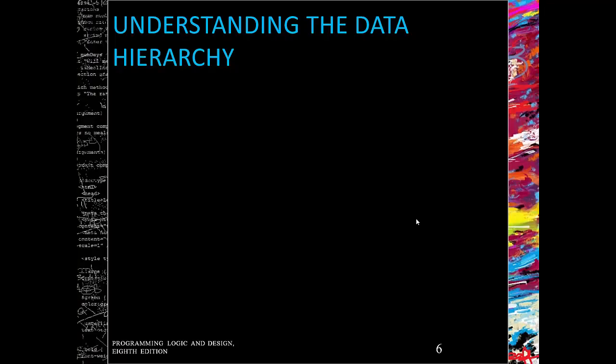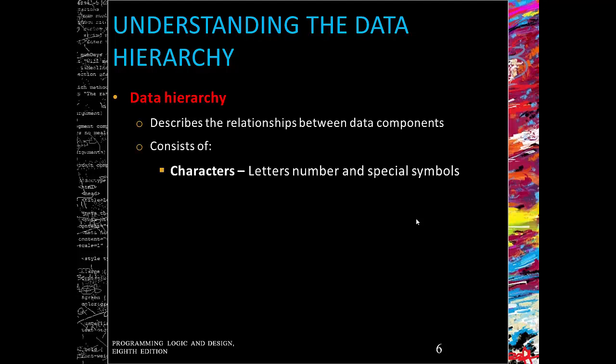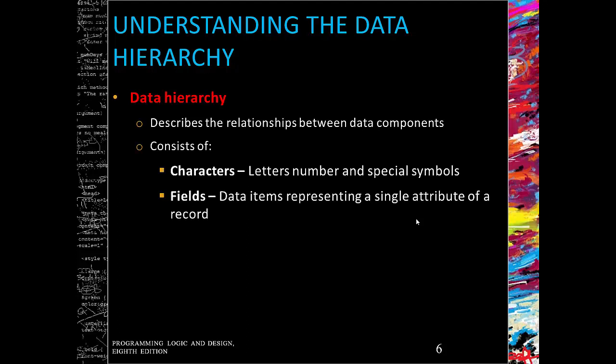All right, let's discuss data hierarchy. Now, what is data hierarchy? Well, data hierarchy describes the relationships between data components. Our data hierarchy components consist of characters, which are your letters, your numbers, and your special symbols. Then you get your fields, which are single attributes of a record, composed of 1 or more characters. An example would be your last name or your annual salary, etc.